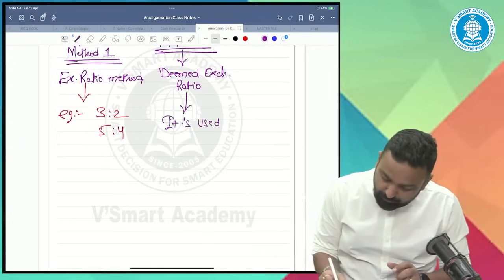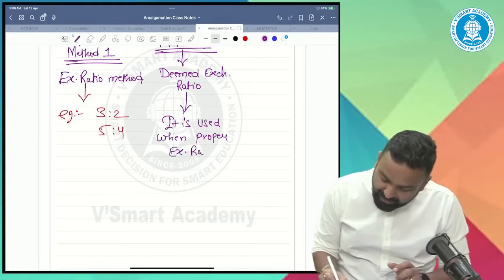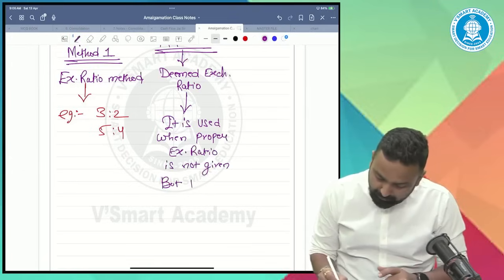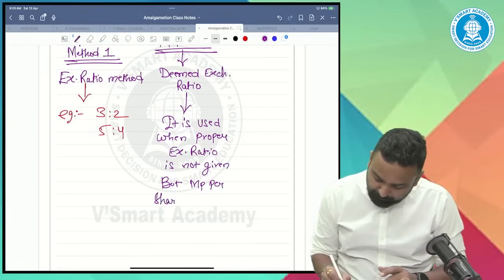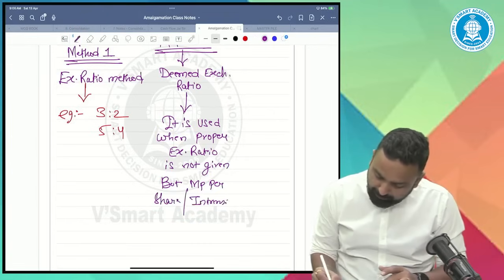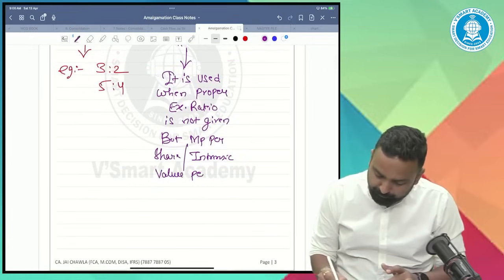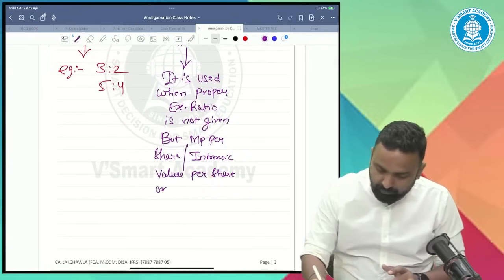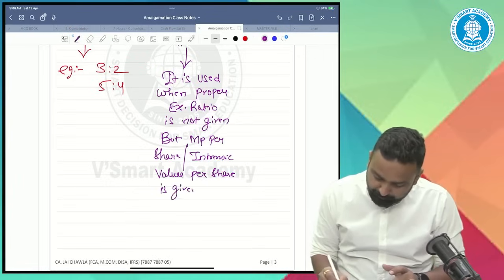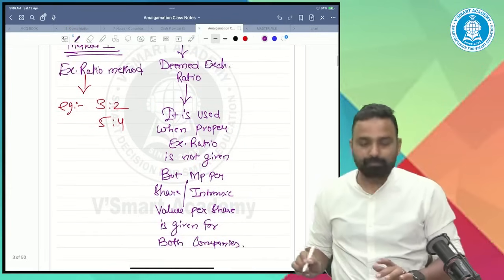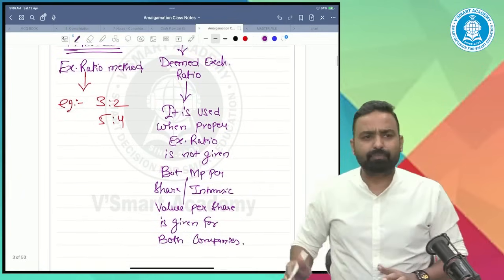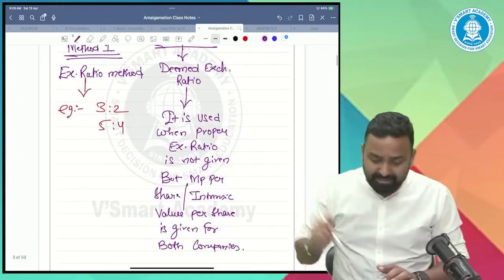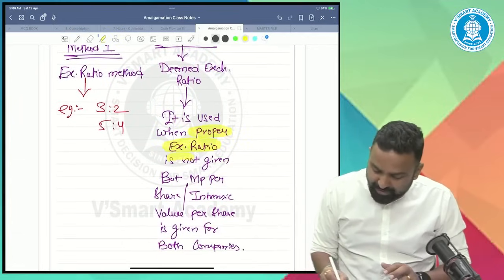It is used when a proper exchange ratio is not given, but market price per share or intrinsic value per share is given for both companies. I'll give you examples, don't worry. We'll apply the deemed exchange ratio when the proper exchange ratio is not given.